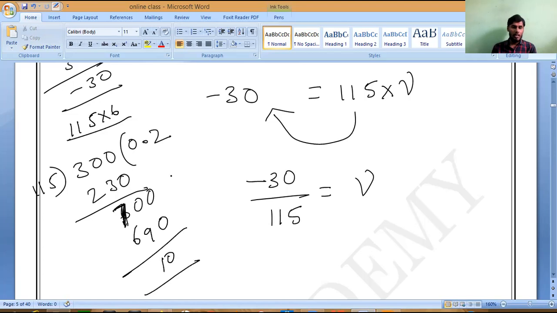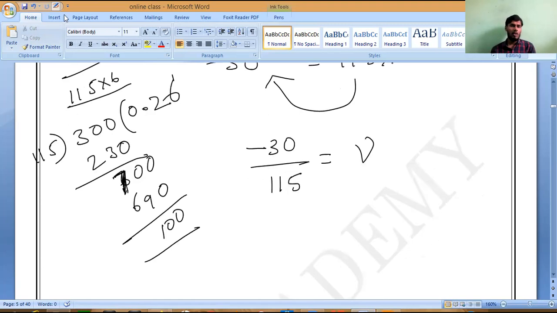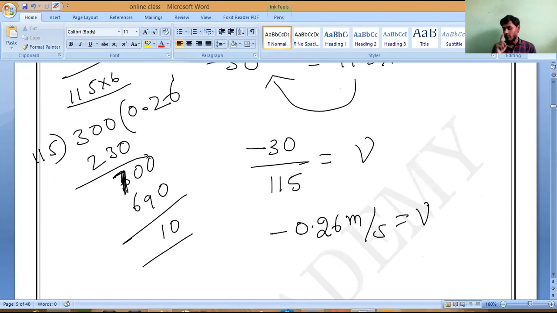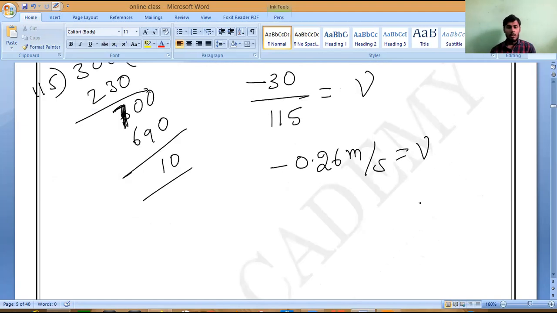So here 10 will be there. Again we can keep a point. So 2.60. Correct or not? Yes, sir. So you can leave it like this, which equals minus 0.26 meter per second, which equals V. Correct or not? Yes, sir.